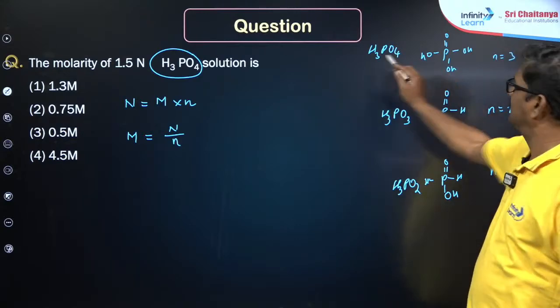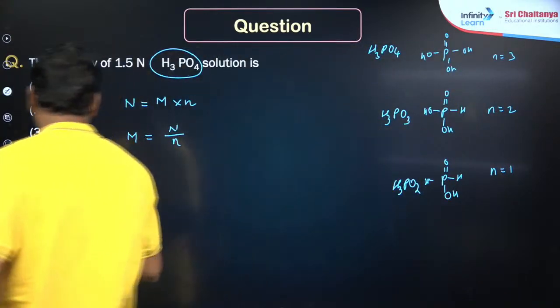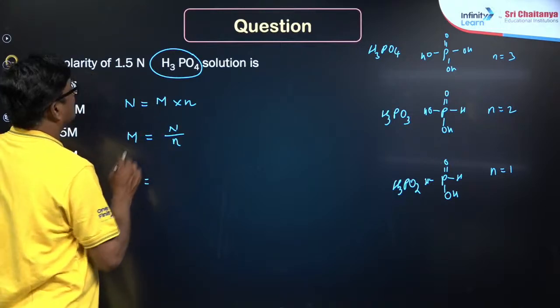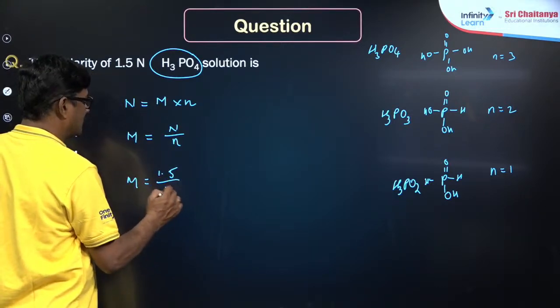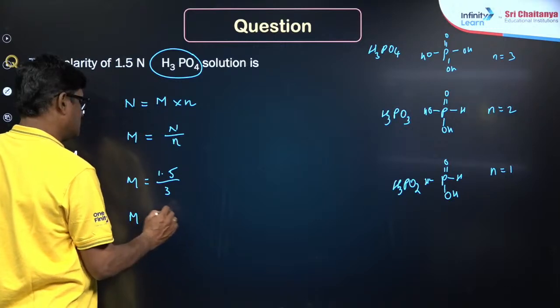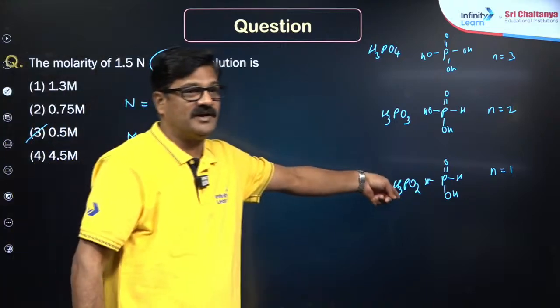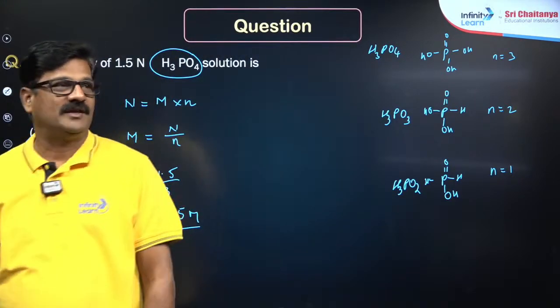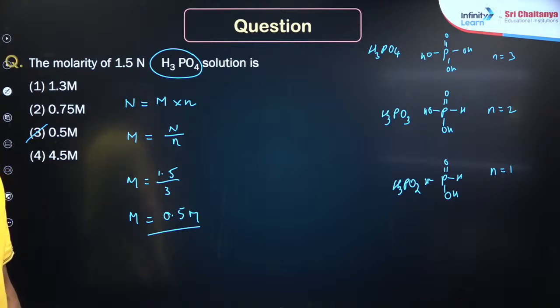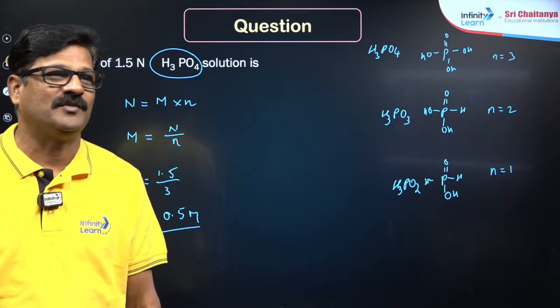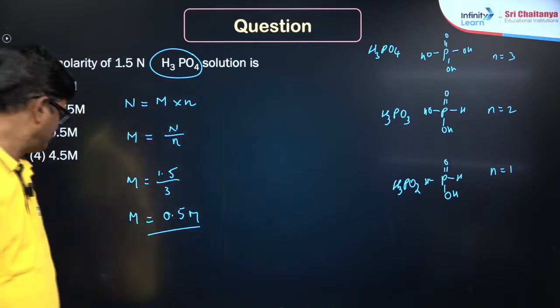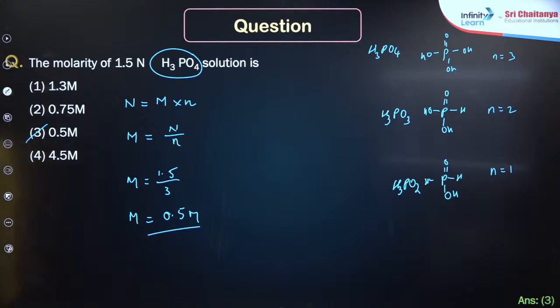So what is the n value of H3PO4? 3. So the molarity is equal to, how much did you get? 1.5 by 3. Answer is equal to 0.5 molar. So my answer is going to be 3. So this is an extra edge. Everybody can make a note of it. Anushka, fine. Ayush, Nisha, programmer, and Sai Kumar. And your answer is 3.